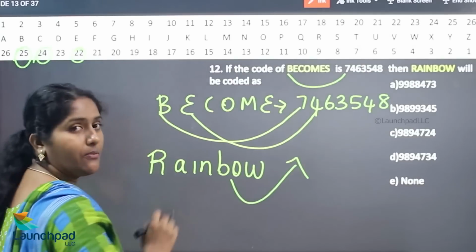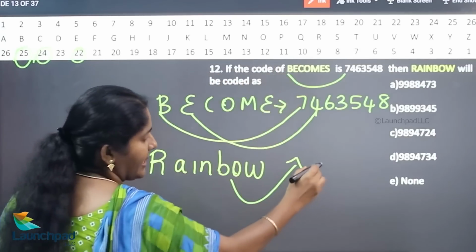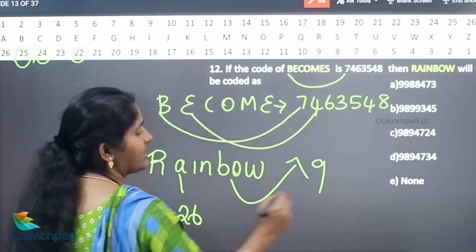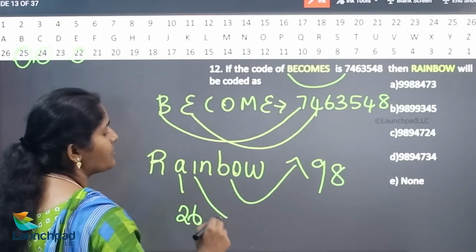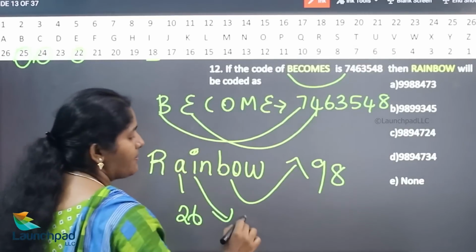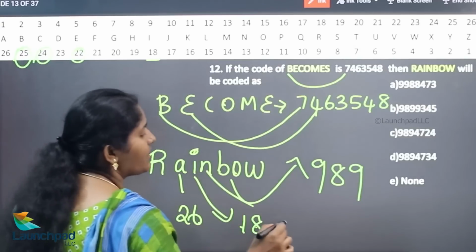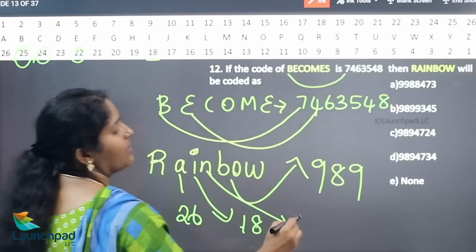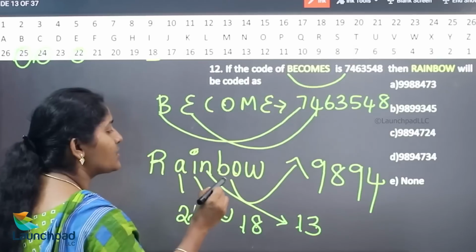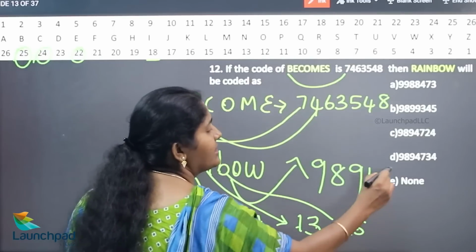So if it is rainbow, what is the reverse value of R? 9. What is the reverse value of A? 26. 2 plus 6 is 8. What is the reverse value of I? 1, 8. 1 plus 8 is 9. What is the reverse value of N? 13. 1 plus 3 is 4. What is the reverse value of B? 25. 2 plus 5 is 7.